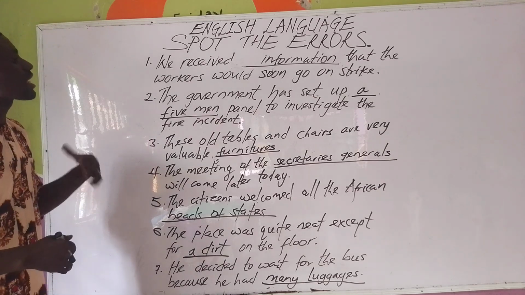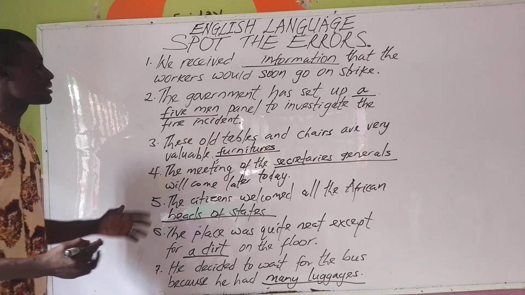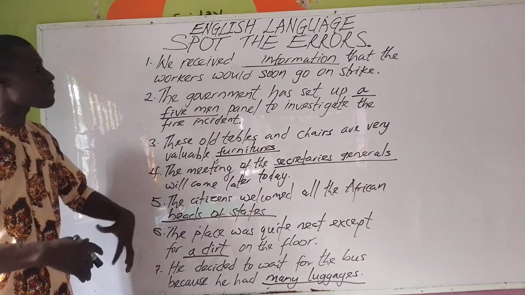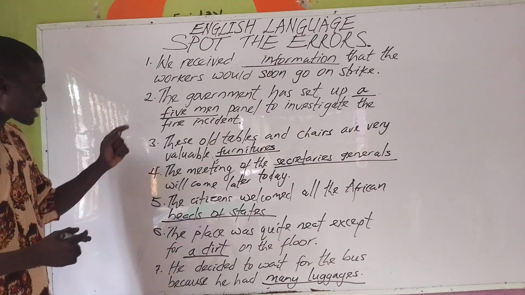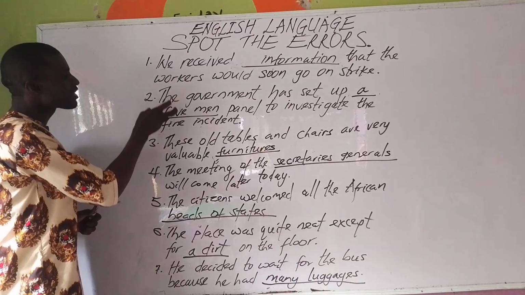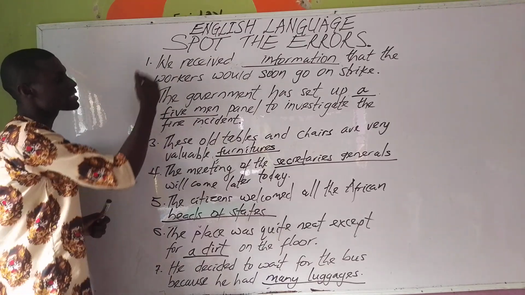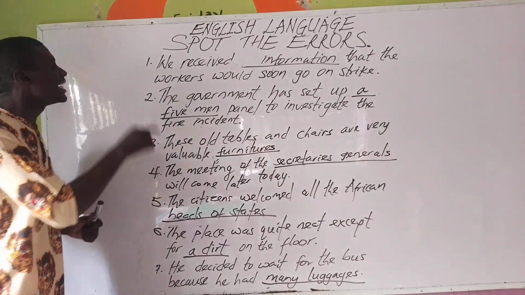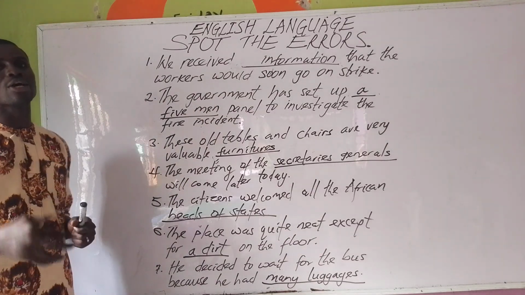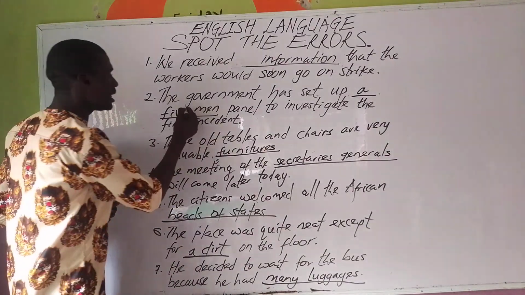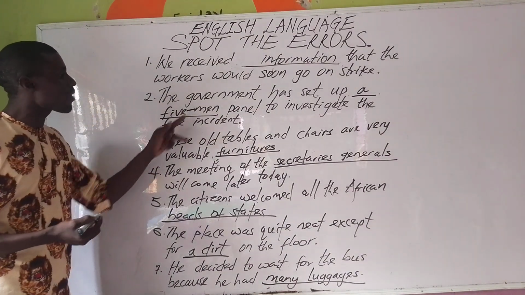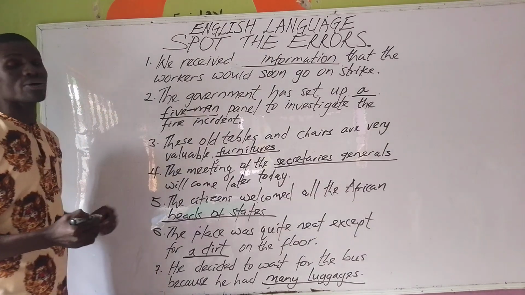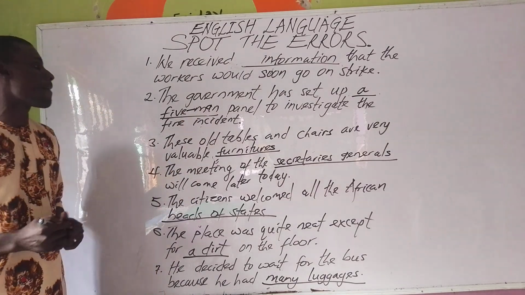The second, the government has set up a 5-man panel. This is a case of compound adjective. And because the compound adjective is preceding the noun that is being qualified, therefore, it should be a hyphenated compound adjective. The hyphen must be there, and because of this, we are going to have the singular form. It can only work for the singular form.